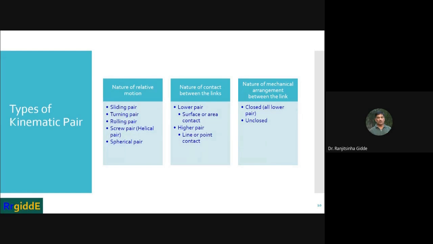So there are three types of kinematic pairs. These pairs can be classified according to three different considerations. What is the first consideration? Nature of relative motion.